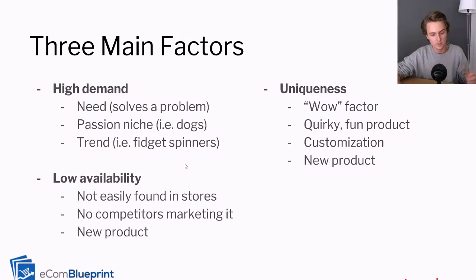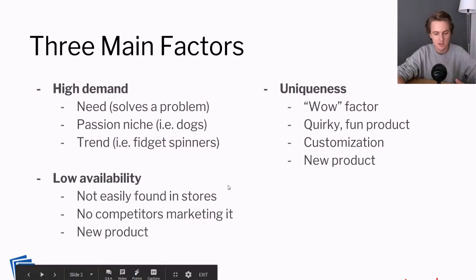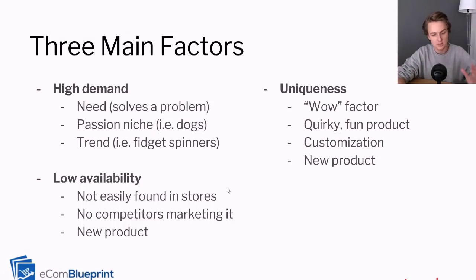Now, by low availability, what I mean is that a certain product that's not easily found in stores, with no competitors that are marketing it, or it's a new product, right? So if you have any of these three things, that could mean that your product has low availability. A good one is that it's not easily found in stores, right? If there's a certain product that you can't find anywhere else, you can't find at the local Walmart, you can't find in any brick and mortar stores, that's a good sign. That's a really good sign.